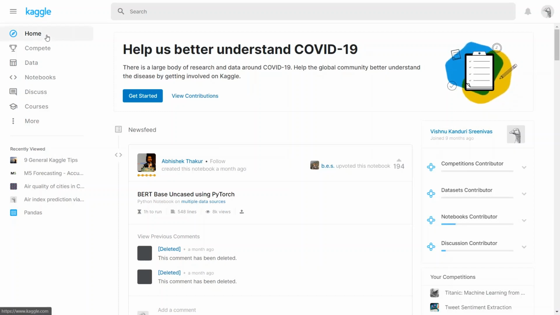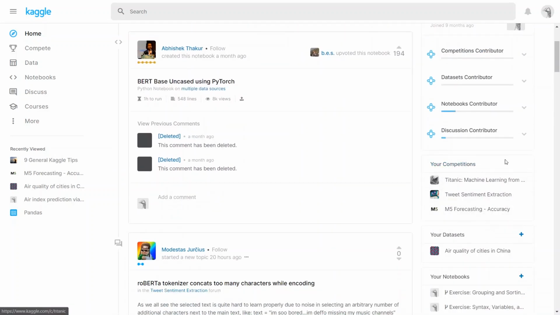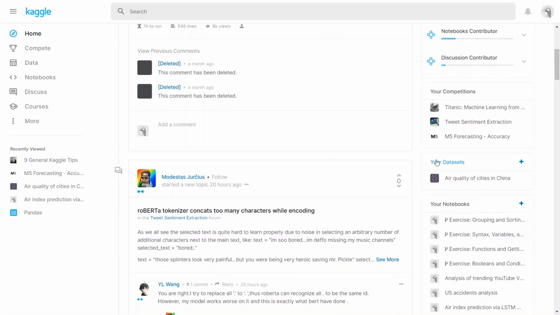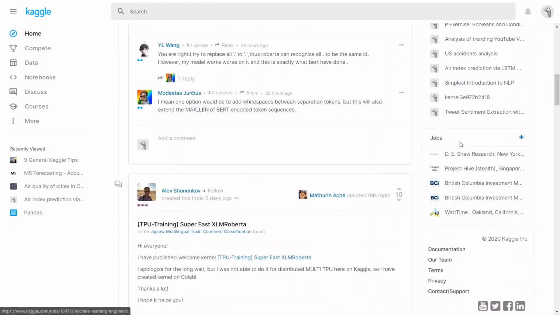The first section is the home page where you can find the news feed. And here in this section, you can also find your profile and how much you've contributed in competitions, datasets, notebooks, and in discussions. Here you can also see the competitions you've taken part in, any data sets you have uploaded onto Kaggle and made publicly available. Here you can find all the notebooks that you have made, and there's also a section of jobs. These jobs are mostly from the United States and other countries, so it won't be very helpful for the Indian community.